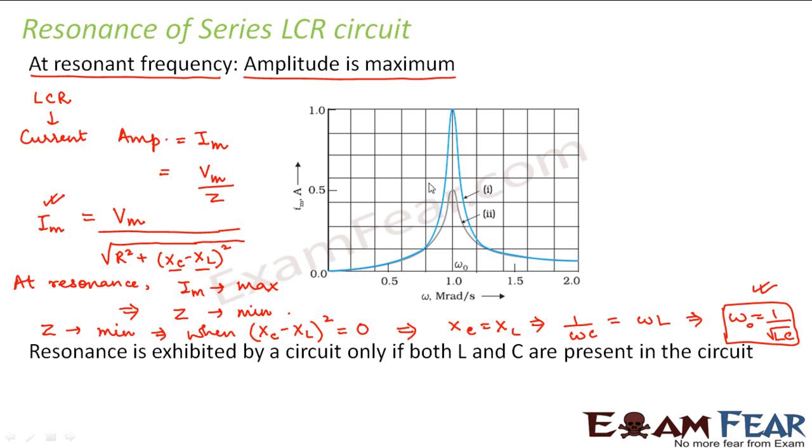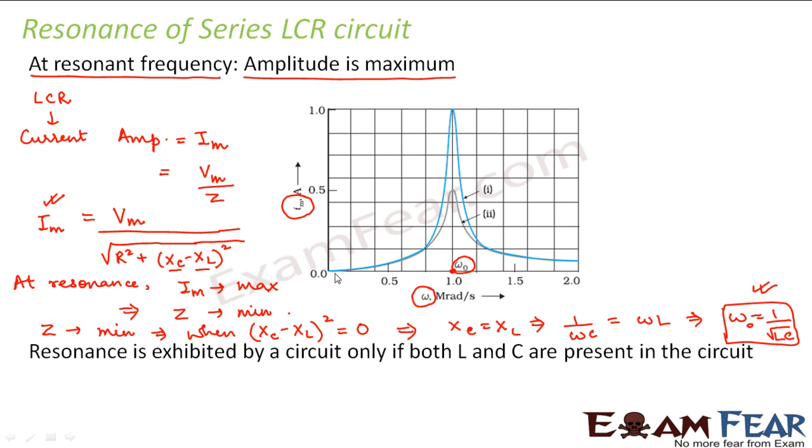Now if you look at it in terms of this graph, you see that the value of the current amplitude increases with the value of the angular frequency omega, and it reaches a maximum value, and this maximum value corresponds to omega naught, that is the resonant frequency, and then again decreases.